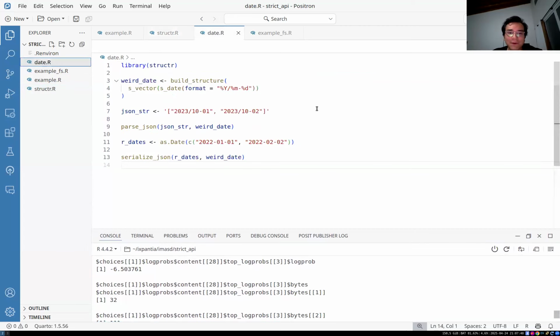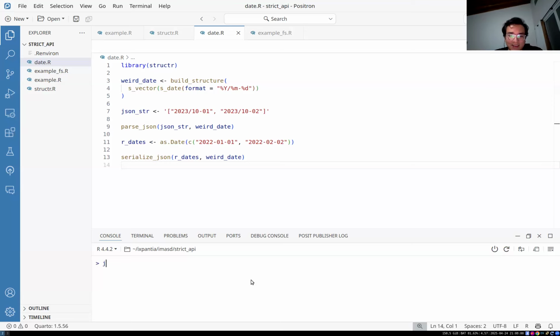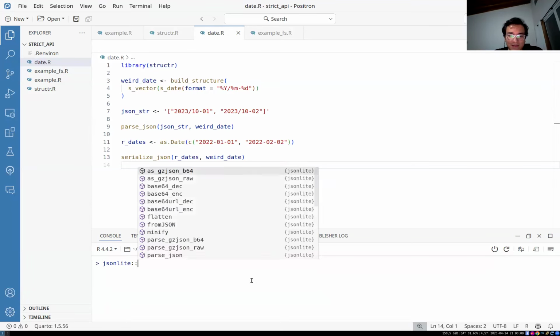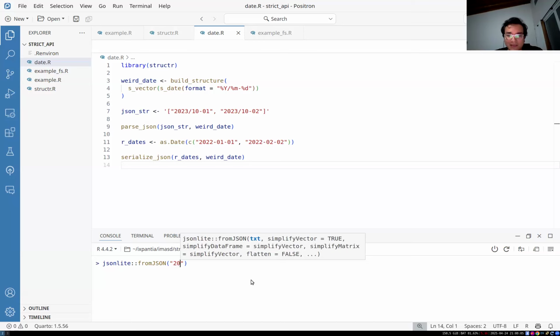And as a final example, dates is one of those that is weird, right? So typically, if you're working with an API that perhaps works in a non-standard date format, or maybe it just works normally with the date format, right? If we do JSON light here in the console, JSON light from JSON, and we pass it a 2020 or 101.